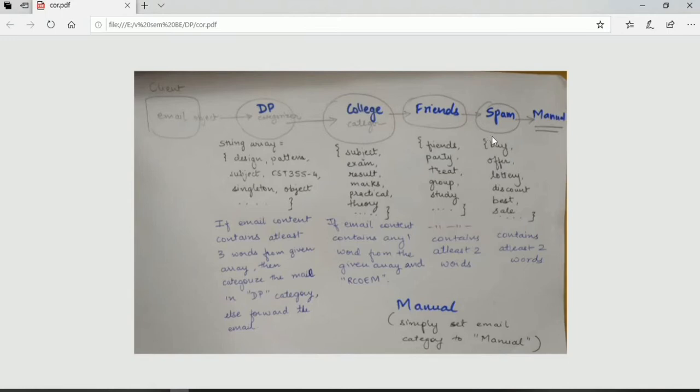Spam also has its array which contains values such as buy, offer, lottery, etc. The categorizer method of the class spam will also check the contents of the mail. If it contains at least two words, then it will categorize the mail as spam, or else it will forward it to manual. The categorizer method of manual will simply return the category of the mail as manual. It won't check the contents of the mail.